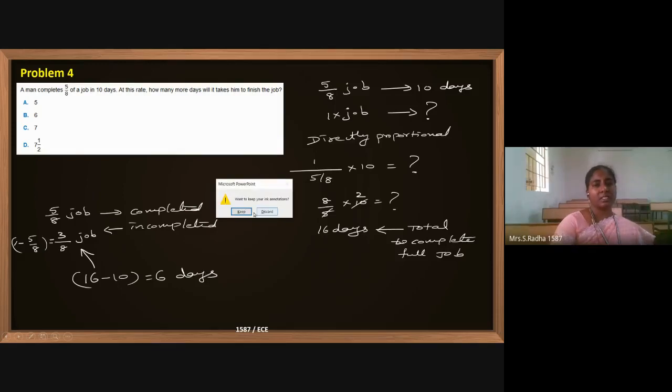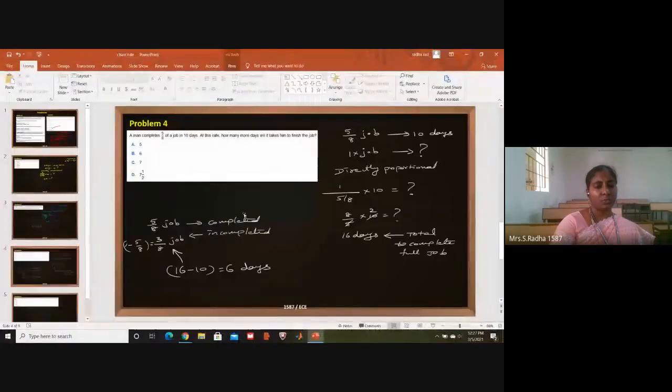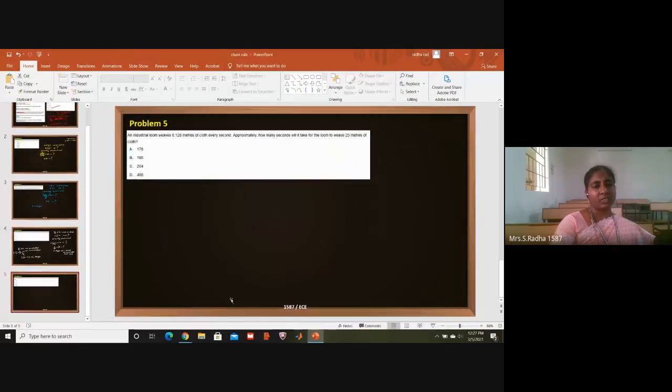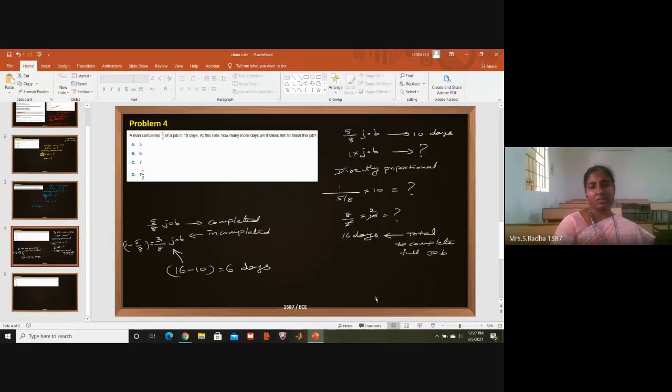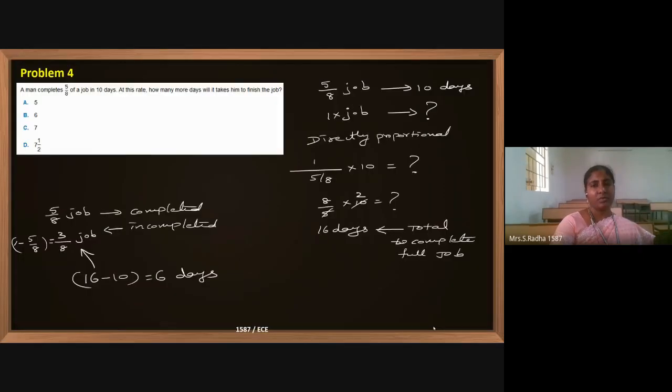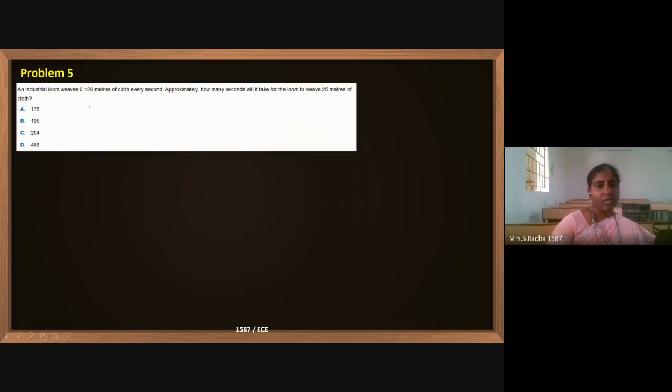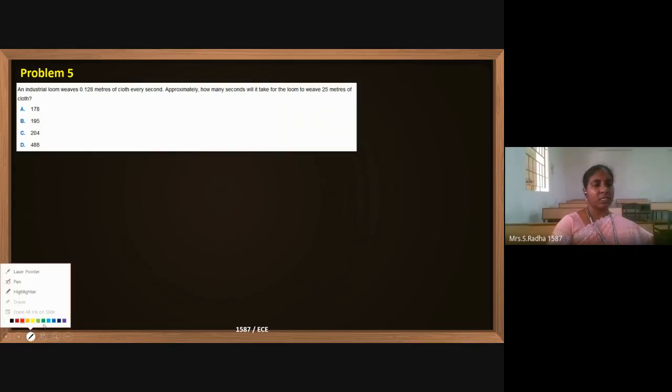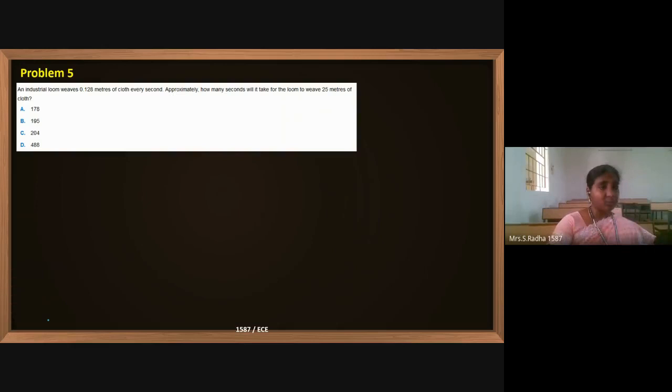Or in the calculation itself, instead of 1 into job, you can also put 3 by 8 into job. In that also you will get the same answer, 6. Now I am going to the last problem in chain rule.